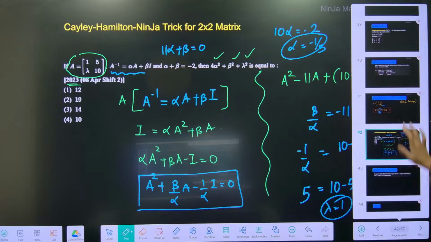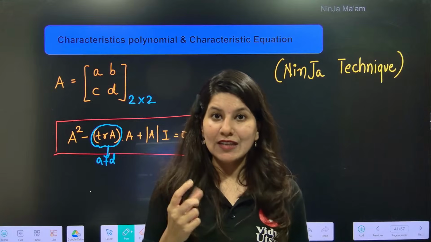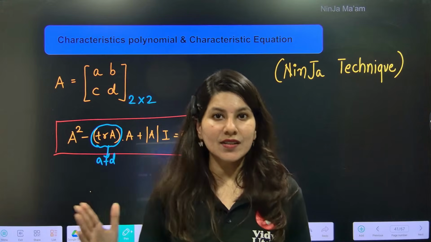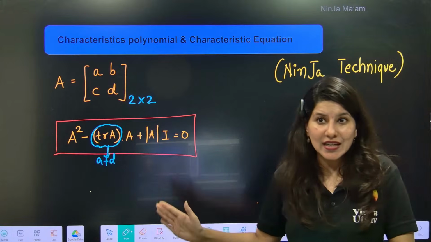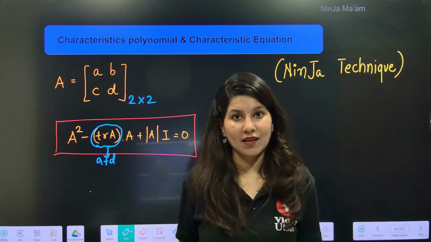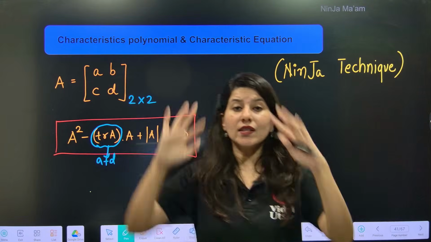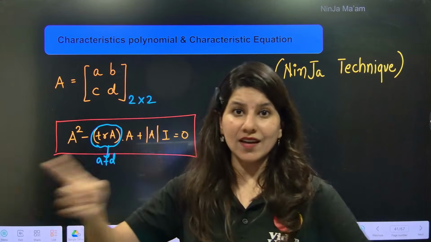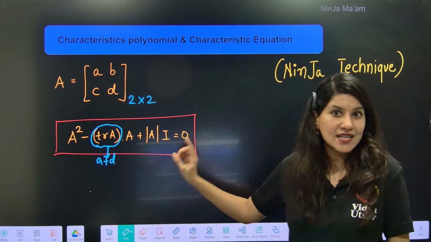So basically, whenever an equation involving a 2 cross 2 matrix is written, always remember that I can form any equation by this trick and eventually compare. Understand, whenever an equation is there, no other concept or topic is there. There is one way of writing the 2 cross 2 equation. The only way is this.